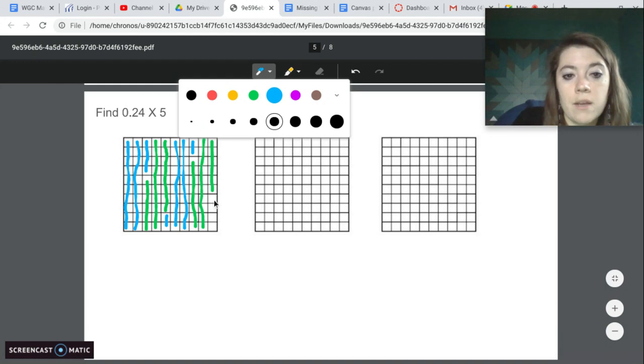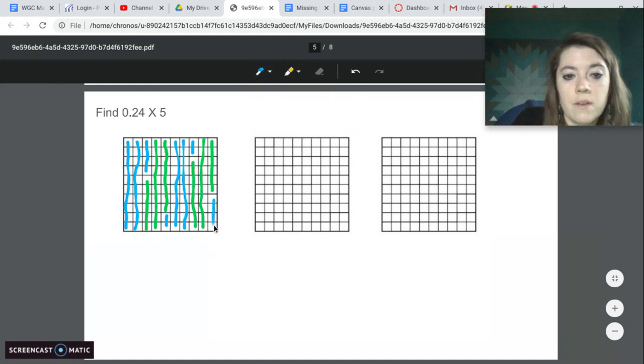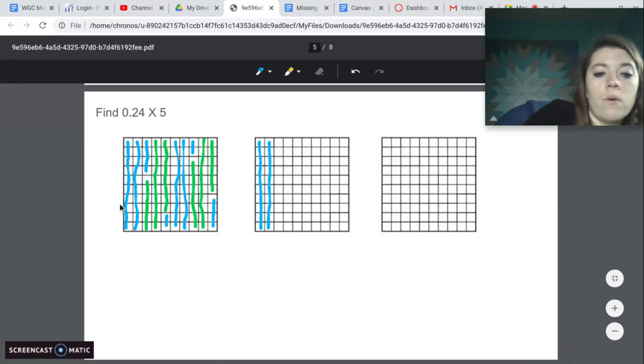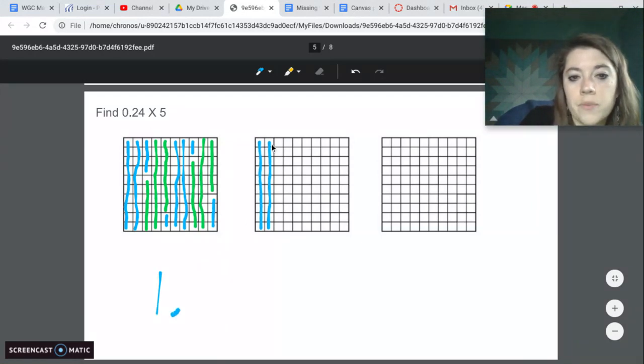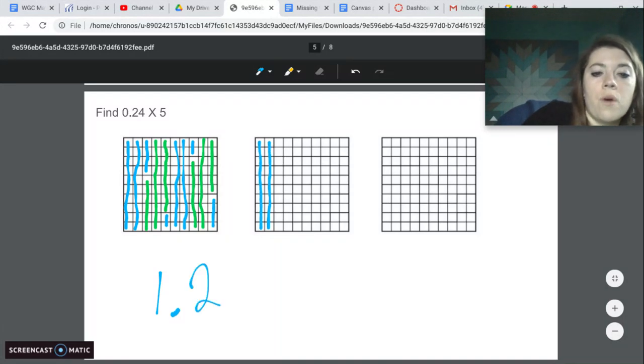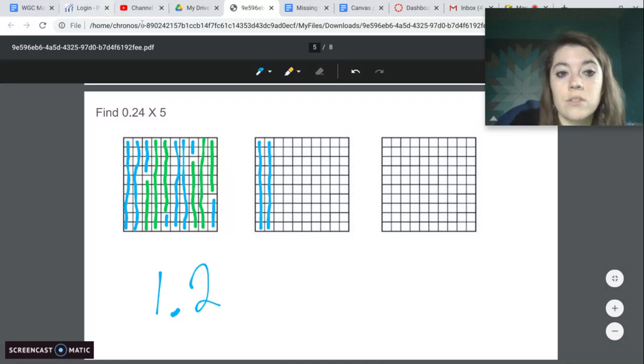We're on our 5th one now. So there's 1, 2, 3, 4. And that's 14. And this is 24. So now we've got 1 whole and 2 tenths. So 1.2 is our solution then. So 24 hundredths times 5 is 1.2.